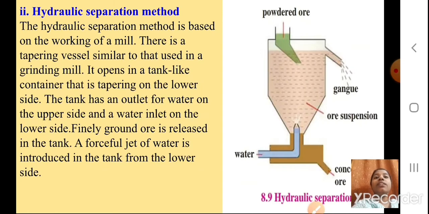The second part you have is the hydraulic separation method. Now what is this, students? The hydraulic separation method is based on the working of a mill. There is a tapering vessel similar to that used in a grind mill. Can you see the vessel in the picture? It is a tank-like container that is tapering on the lower side. The tank has an outlet for water on the upper side and a water inlet on the lower side.